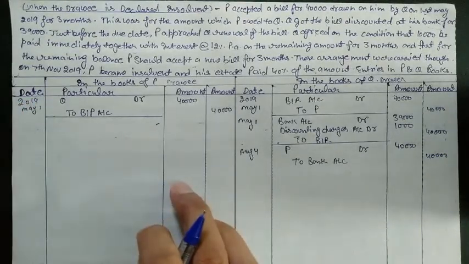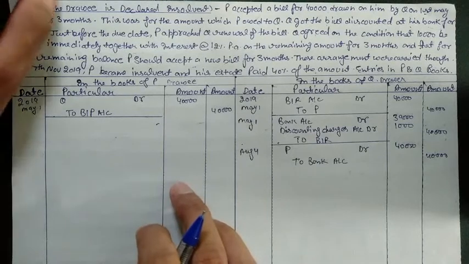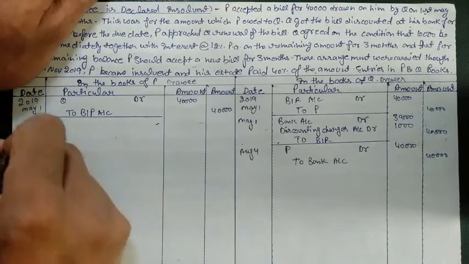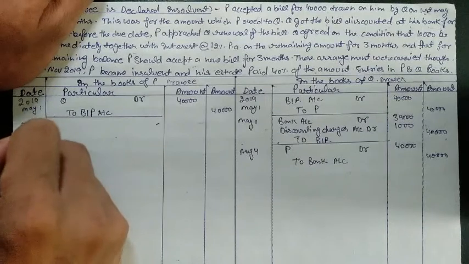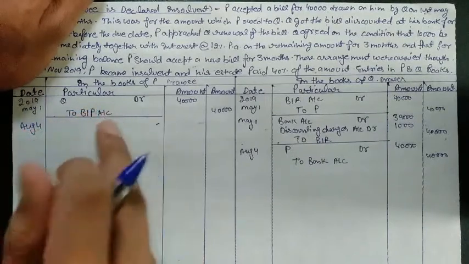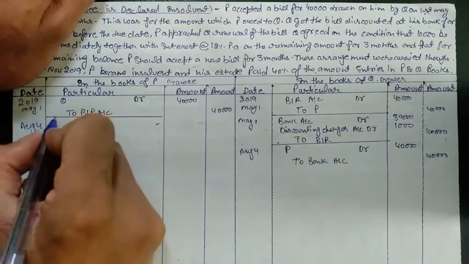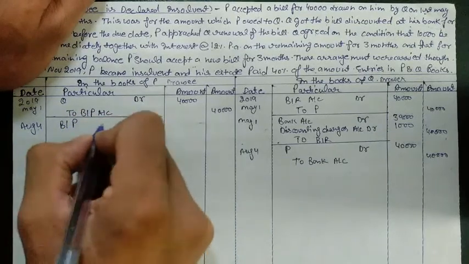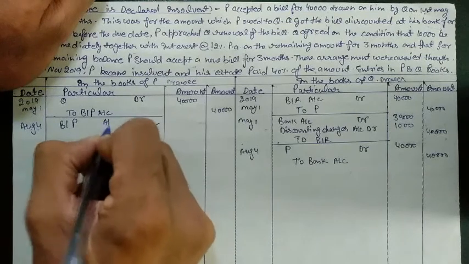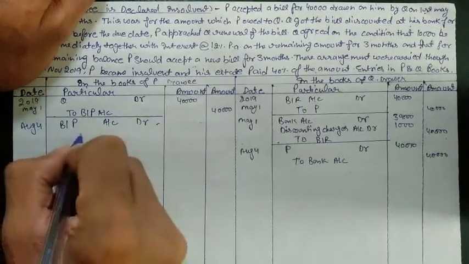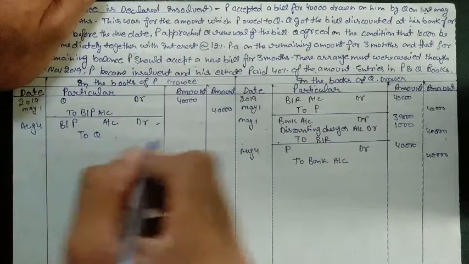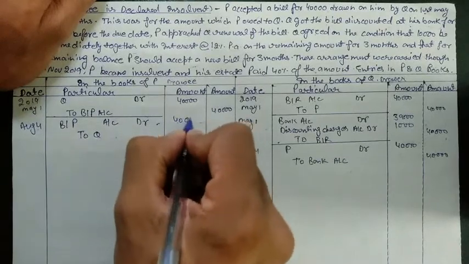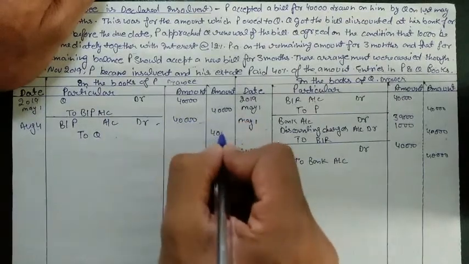Now when we cancel the bill in the books of P, how will it post on August 4? The entry would be in the books of P, BP account debit to Q, 40,000.